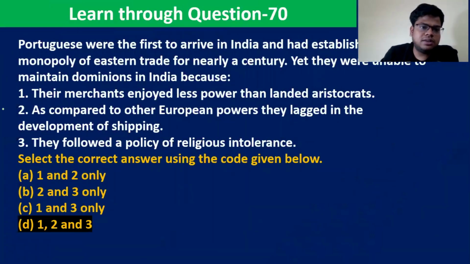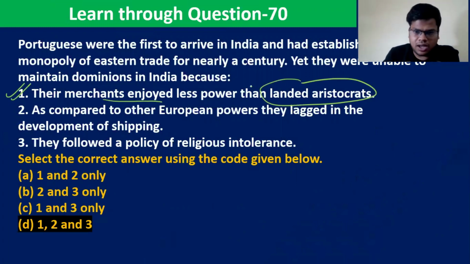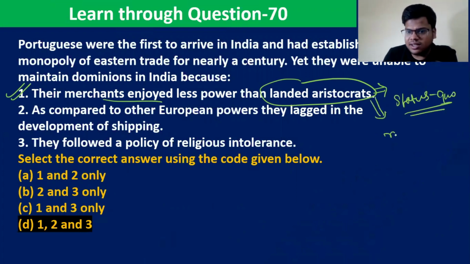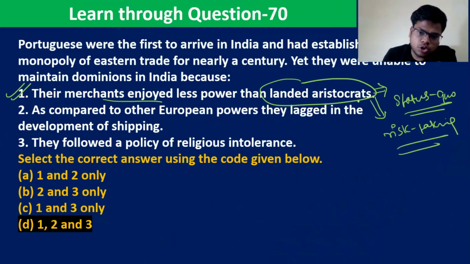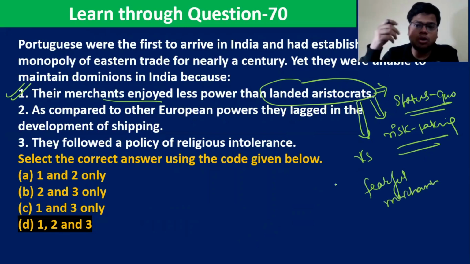So the answer will be their merchants enjoyed less power as compared to landed aristocrats. Yes, and landed aristocrats are basically more status quoist, not risk taking. And also, if the power is more with the landed aristocrats, they will always be resentful or fearful of these merchants. Because the seafarer merchants, on the other hand, are very enterprising.